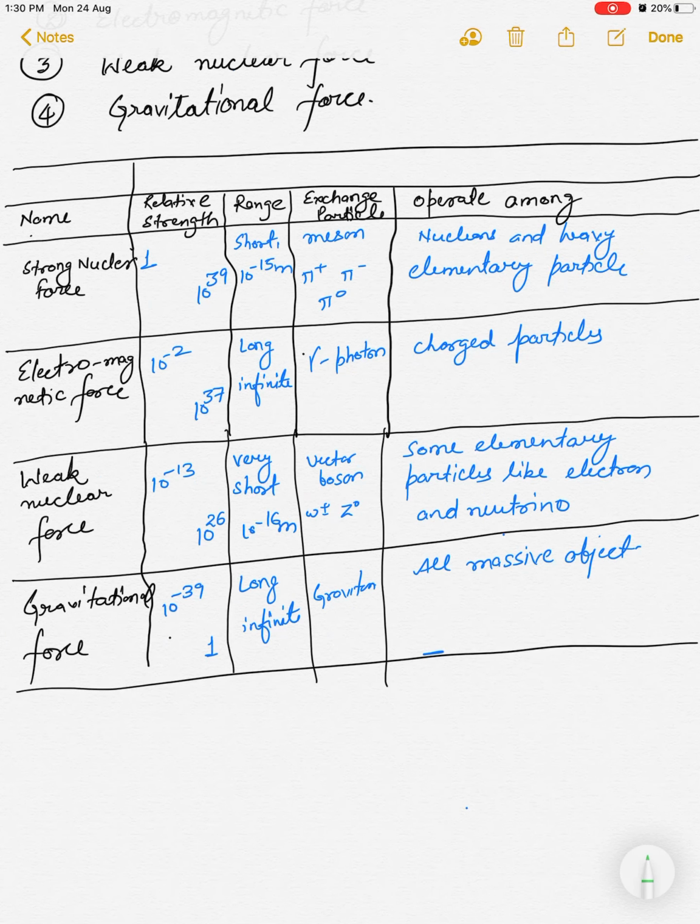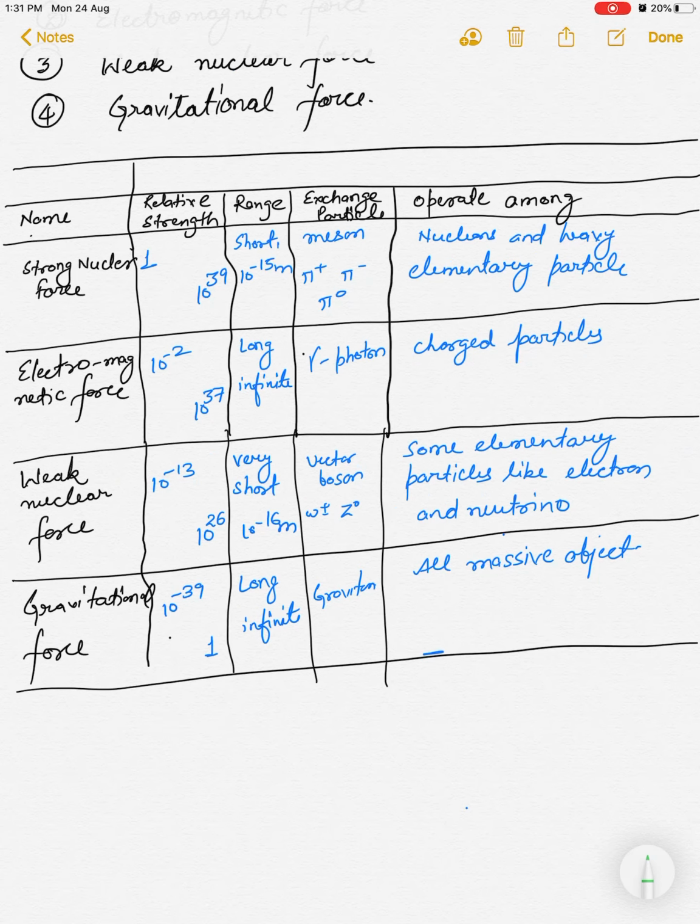The first force is the strong nuclear force, and as I have already told you, it is the strongest force in nature. Its properties: it is a very short range force. It acts only up to a distance of 10 to the power minus 15 meter, meaning it will act only within the nucleus, and you also know the size of the nucleus is of the order of 10 to the power minus 15 meter.